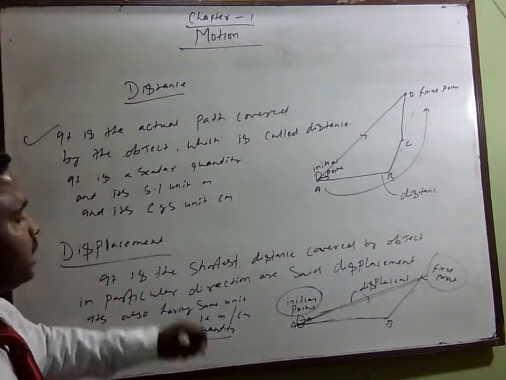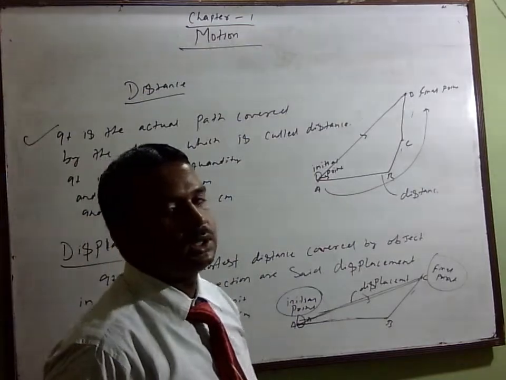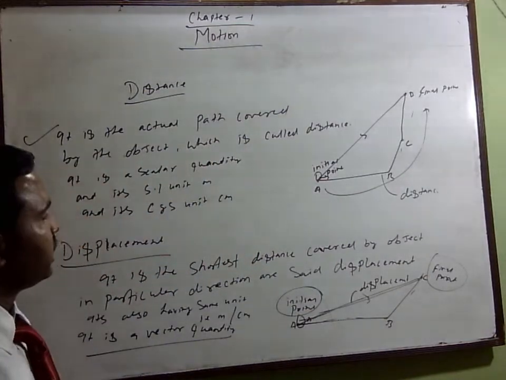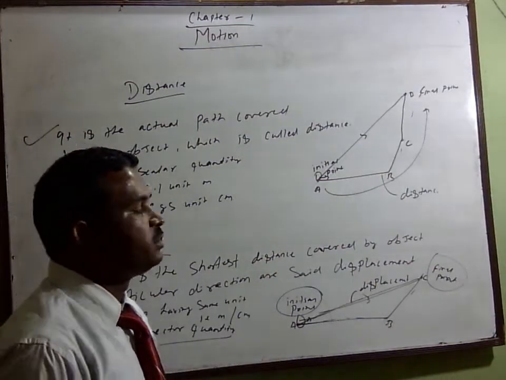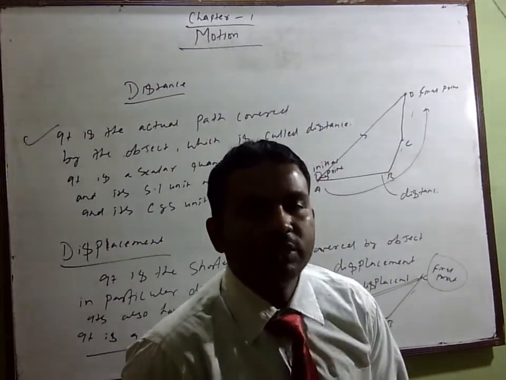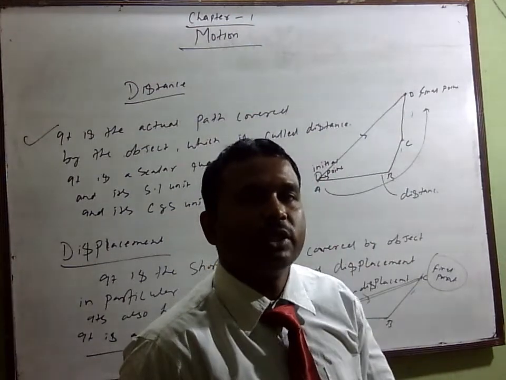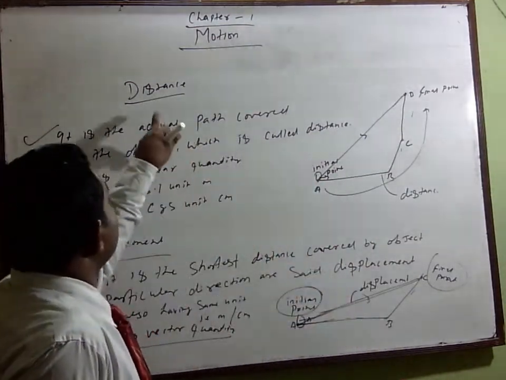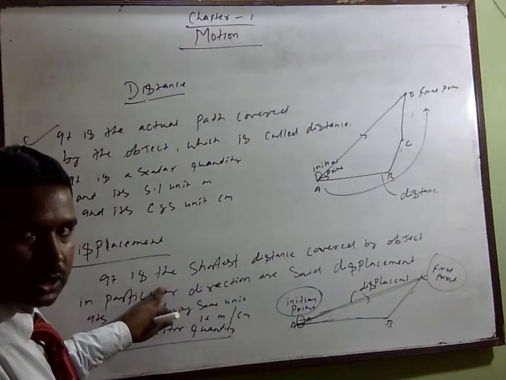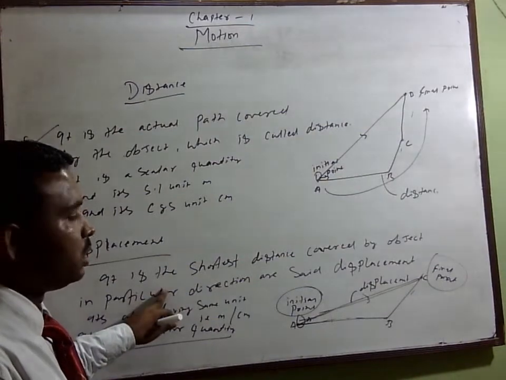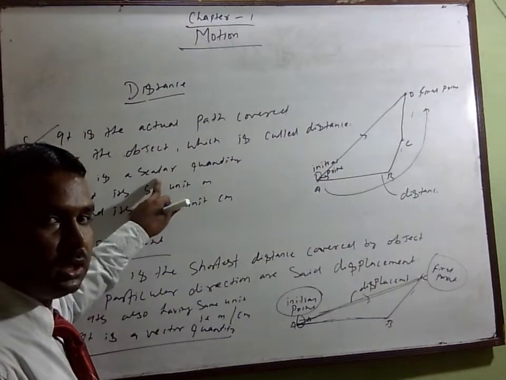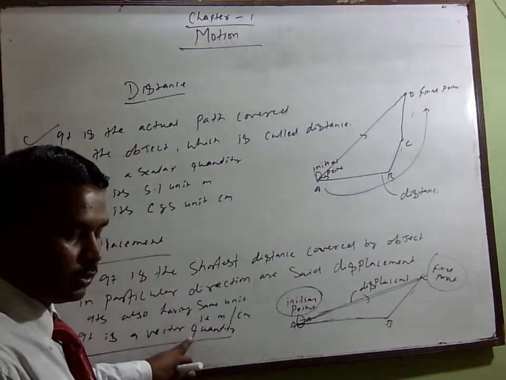But what is the difference between distance and displacement? This is the actual path covered, but this is the shortest distance covered by the object. It is a scalar quantity, but it is a vector quantity.